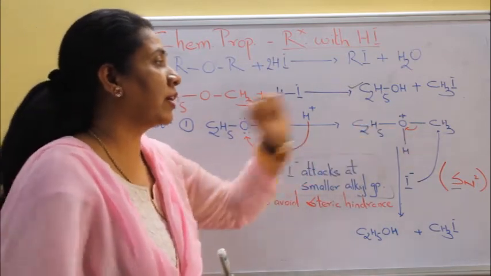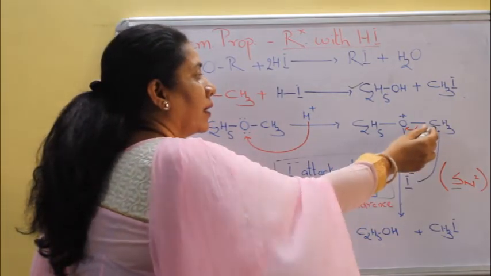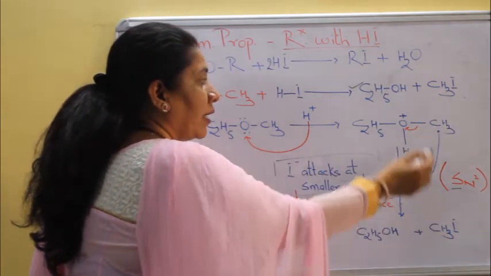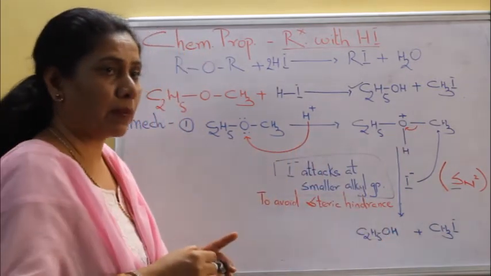इन दोनों में हमने चेक किया CH3 group smaller है, तो I minus का attack आप CH3 पे दिखाएंगे. ये बन गया CH3I. Electrons shift to oxygen and our product is ethanol.